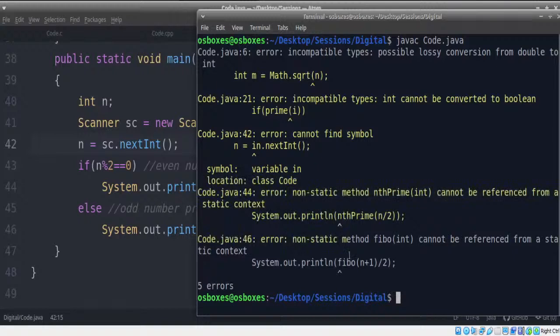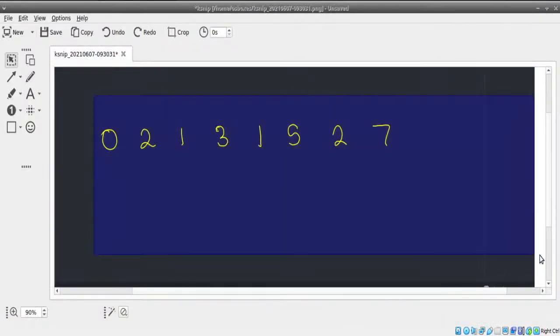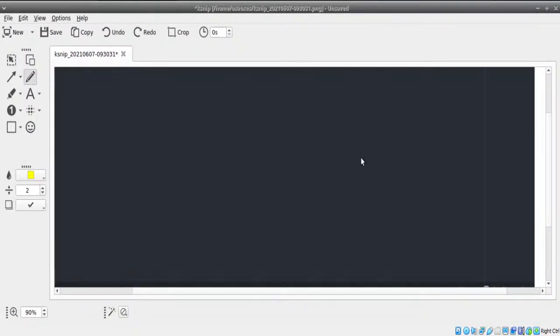And there are a couple of other errors because when it comes to C++ and Java, there are a few differences. One major difference that we always need to know is that in C and C++, I can use if with a function name. If the function returns 1 or 0, I can use if with that.